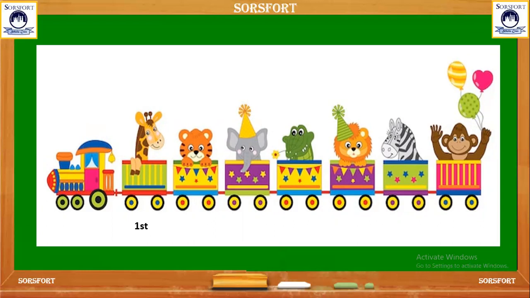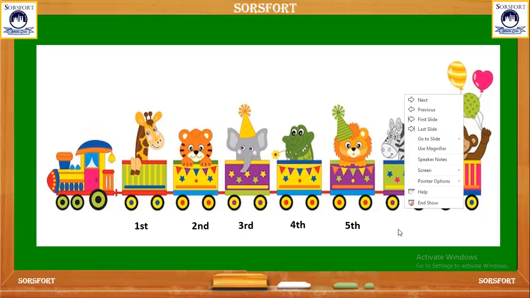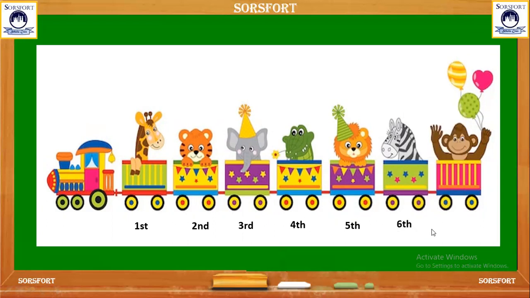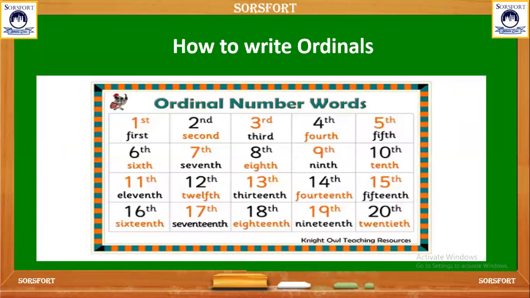Got my point? So in second place tiger is there, third place elephant is there, fourth place crocodile is there, fifth place lion is there, sixth place zebra is there, and seventh place monkey is there. So in a queue now you can identify in which place which animal is there. Now see the next slide.